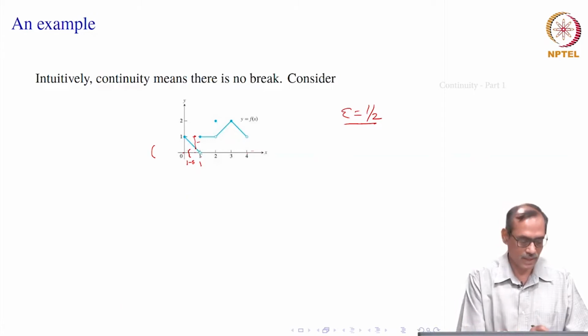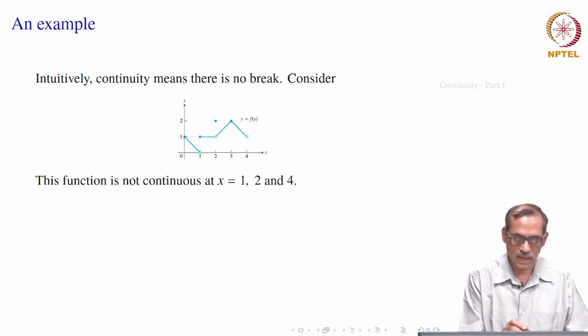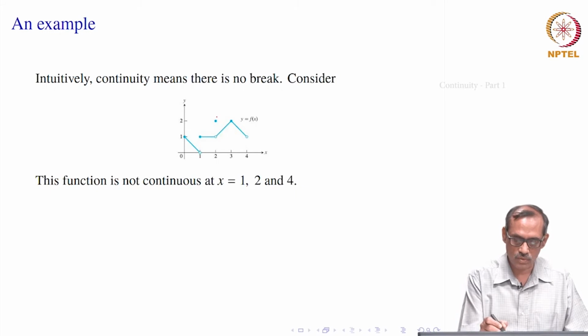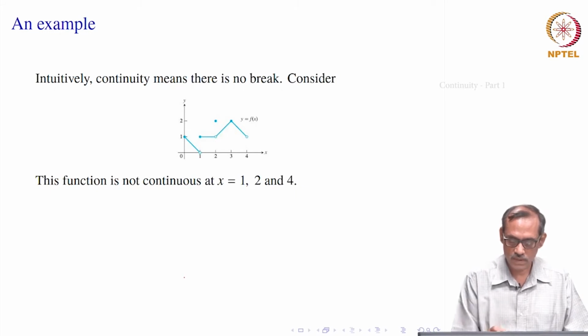So, exactly if you look at this function again, you see that the function is not continuous at 1, it is also not continuous at 2, there is again a jump, it is also not continuous at 4. So, this we are including at the end point in the sense that we do not have f(4) defined even. So, how did I draw it including that point?